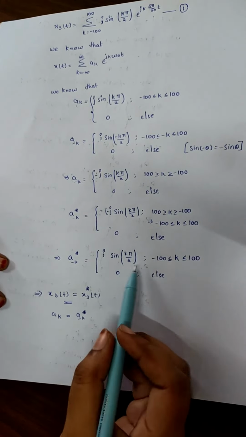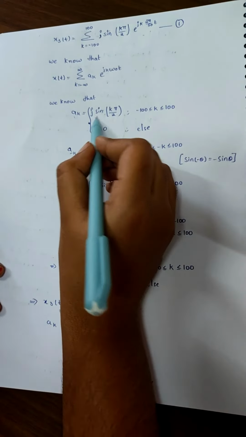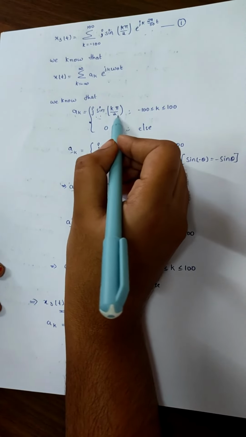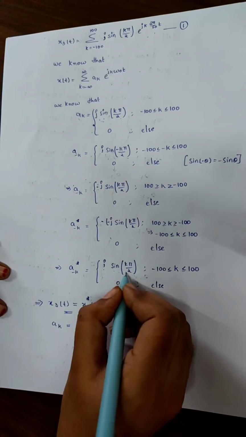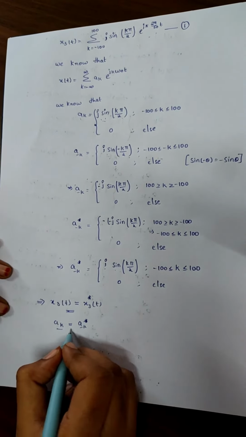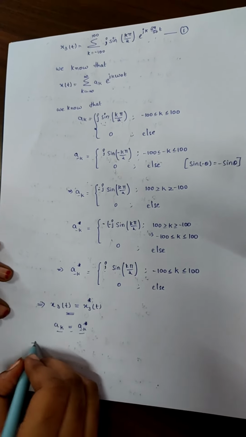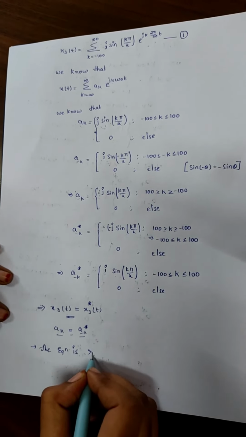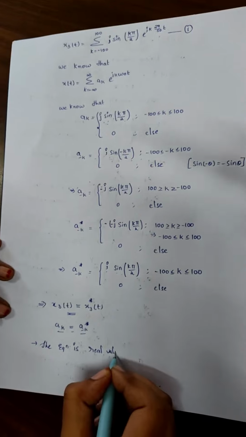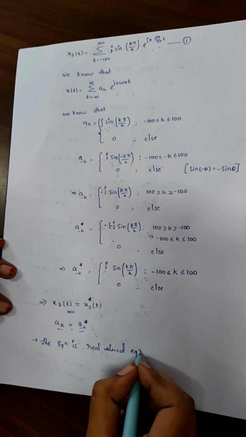When we see that here ak is j sine of k pi by 2, and a minus k complement is also j sine of k pi by 2, so ak is equal to a minus k complement. So the equation is a real valued equation.